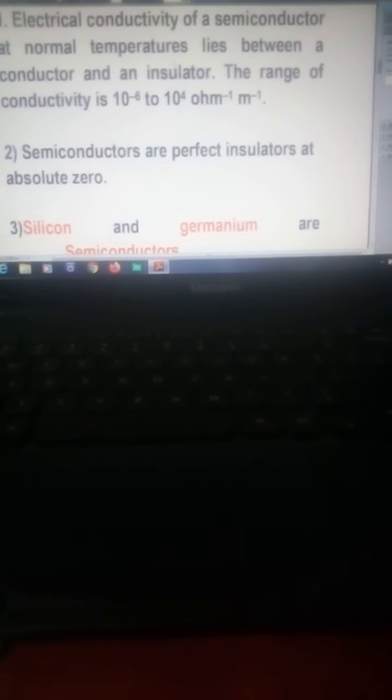Silicon and germanium are semiconductors, and these two are called intrinsic semiconductors. Intrinsic semiconductor means the conduction in the crystal without adding any external substance. As such, silicon and germanium have conductivity in the range of 10 to the power -6 to 10 to the power 4 ohm inverse meter inverse.